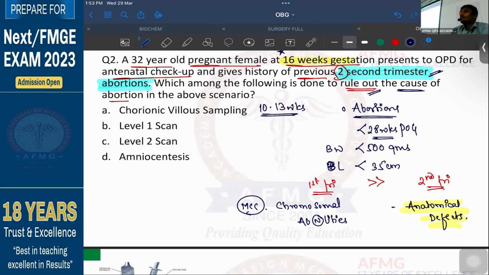It is done at around 10 to 13 weeks, that is in the first trimester of pregnancy. Okay. It is done in 10 to 13 weeks in the first trimester of pregnancy usually. No issues with this. And that will help you detect what?